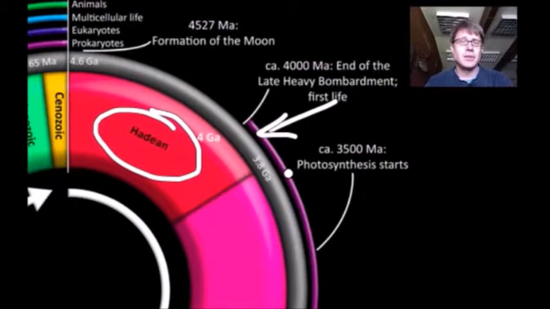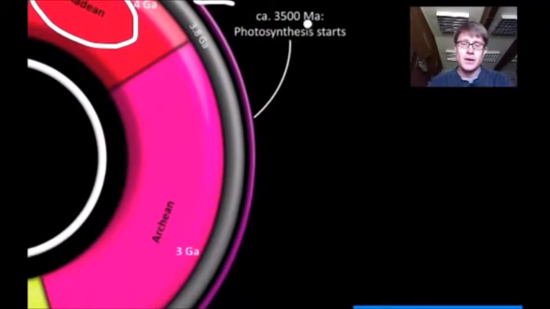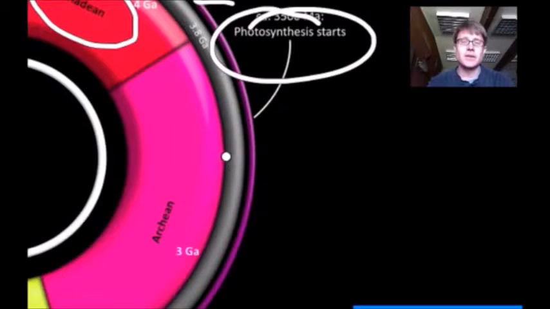Some of the first life that we find on our planet are in these fossils called stromatolites, and it's essentially a bacterial mat, or something similar to a bacterial mat, that's laid over time. And so we can date that rock and figure out that first life started about 3.8 billion years ago, but it's prokaryotic.